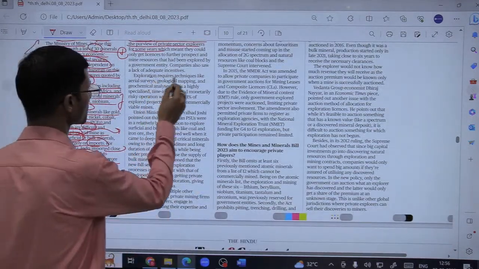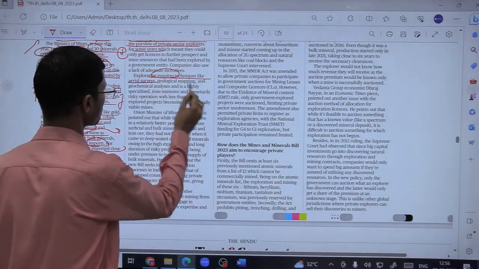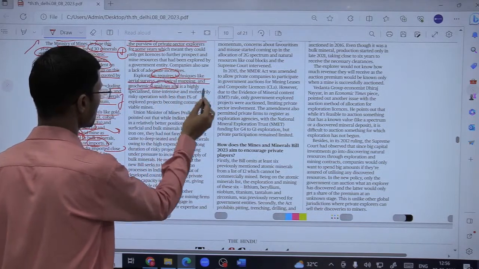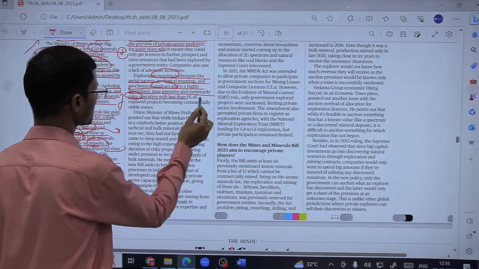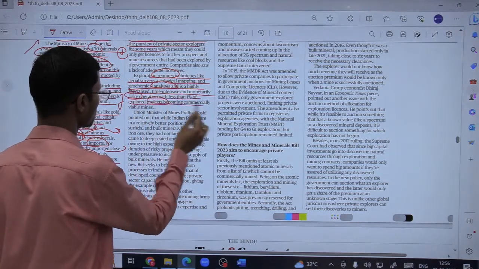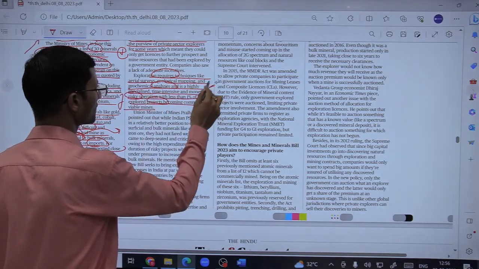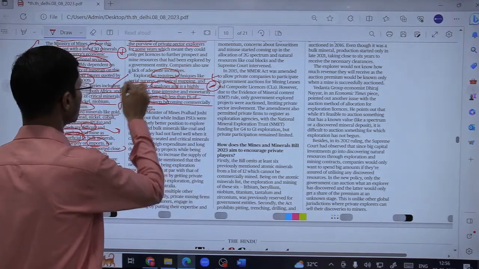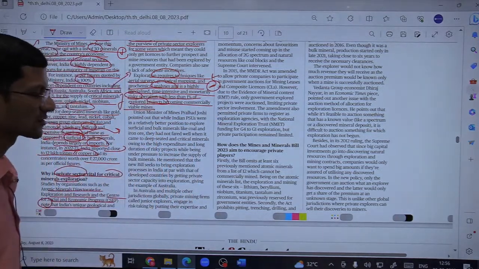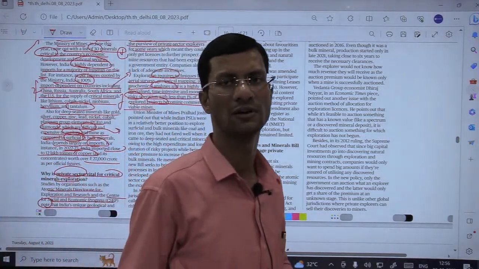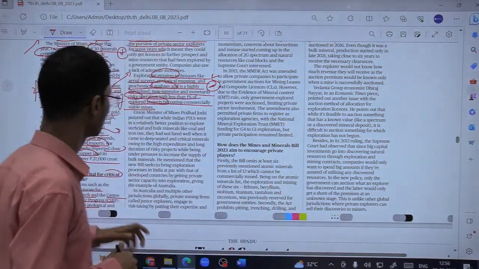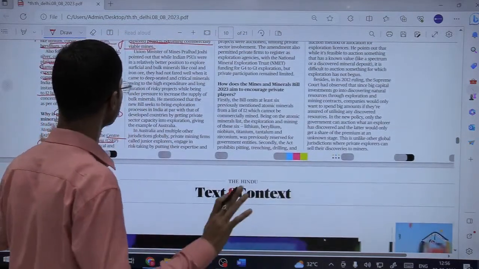Second, exploration requires techniques like aerial survey, geological mapping, and geochemical analysis, and is a highly specialized, time-intensive, and monetarily risky operation, with less than 1% of explored projects becoming commercially viable mines. So these are other factors why we could explore only just 10% of the available mineral potential in India. Fine. So these are the major issues.